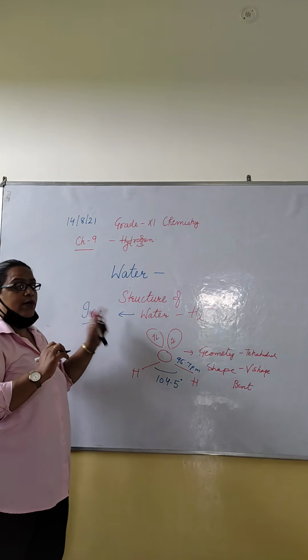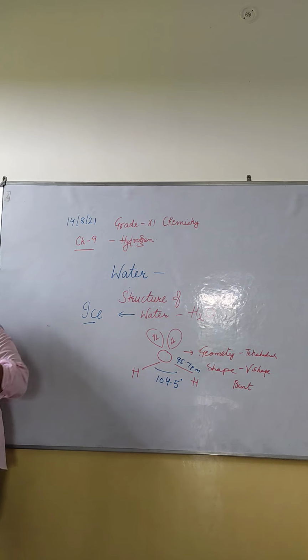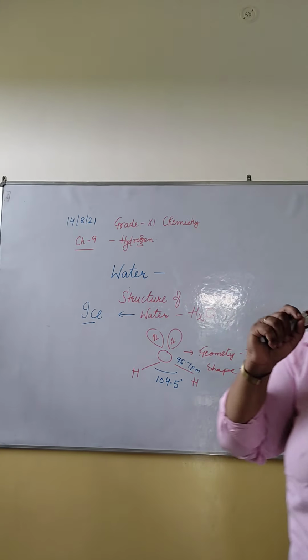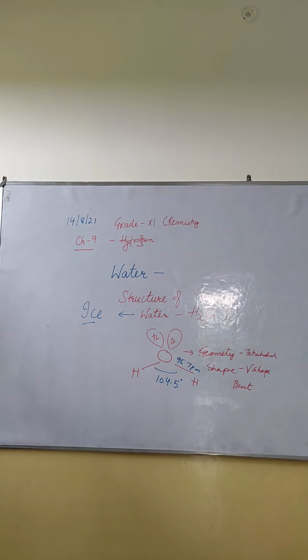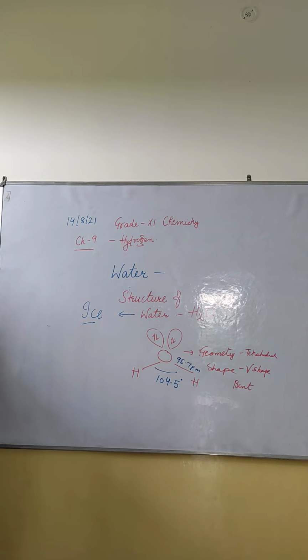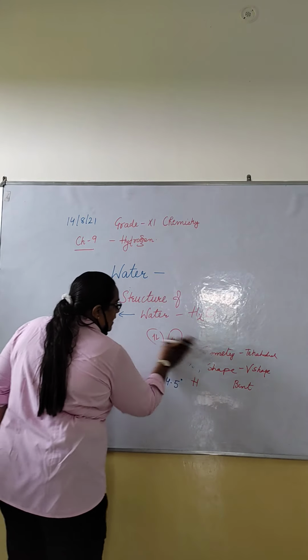The crystalline form, that is the solid form of water, is ice. At atmospheric pressure, ice crystallizes in the hexagonal form, but at very low temperature, it condenses to form a cubical structure. Now, density of ice, very important.